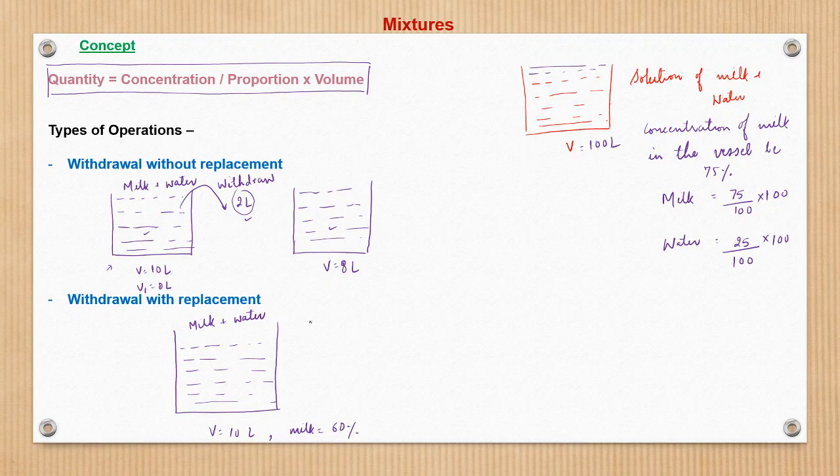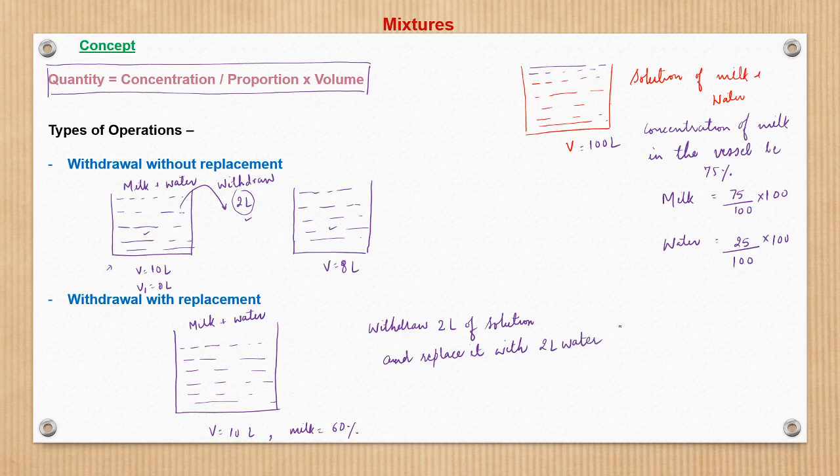Now if we withdraw 2 liter of solution and replace it with 2 liter of water.